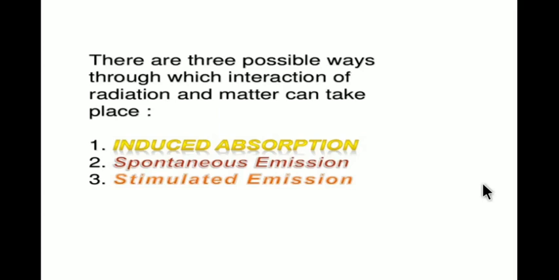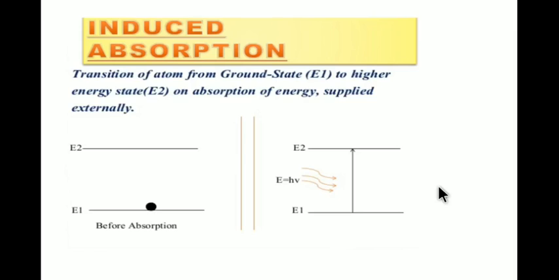Now students, come to the laser topic as per your syllabus. There are three basic principles: induced absorption, spontaneous emission, and stimulated emission. We will discuss them one by one. These principles are based on the radiation interaction with the matter. Here there are two diagrams: before absorption, and after absorption.